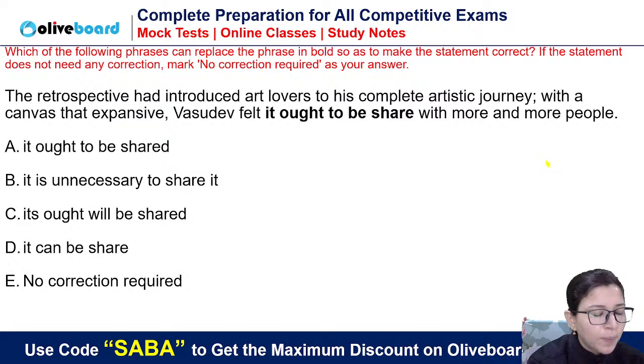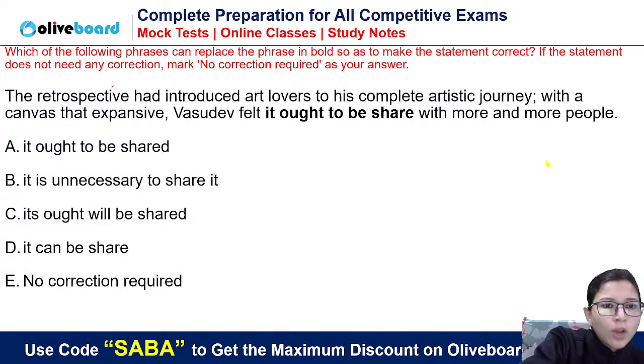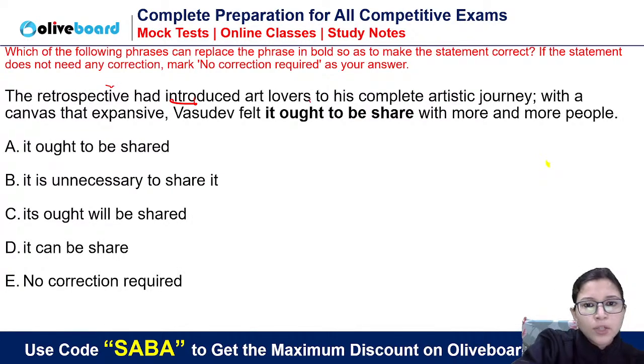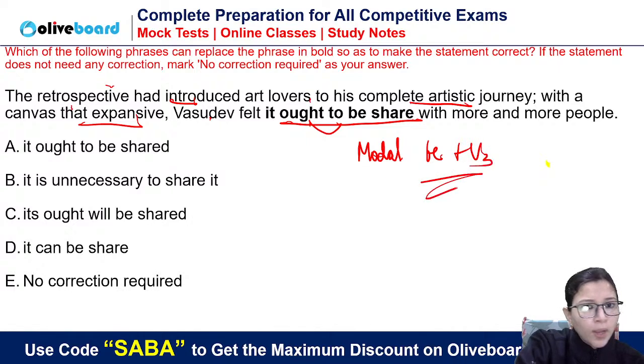This is the exact paper, the 90% dictation paper that came in the 2023 examination. The retrospective had introduced art lovers to his complete artistic journey with a canvas that expansive, means wide. Vasudev felt it ought to be shared. Ought to is a modal, and modal plus be is always followed by V3. Modal plus be plus V3. So this is definitely wrong.